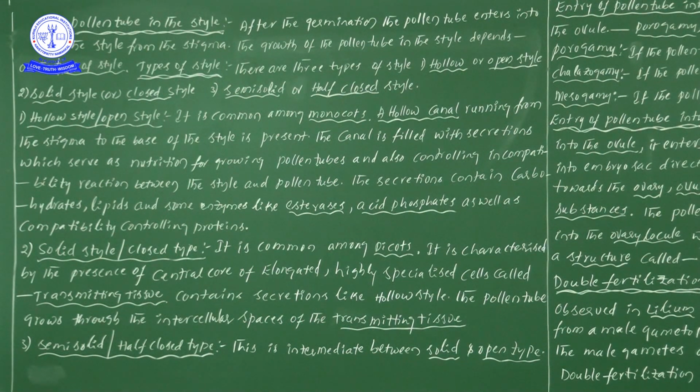If you see the structure of the transmitting tissue, it is made up of a group of cells, and between the cells we can see intercellular spaces. So the pollen tube enters through the intercellular spaces of the transmitting tissue.